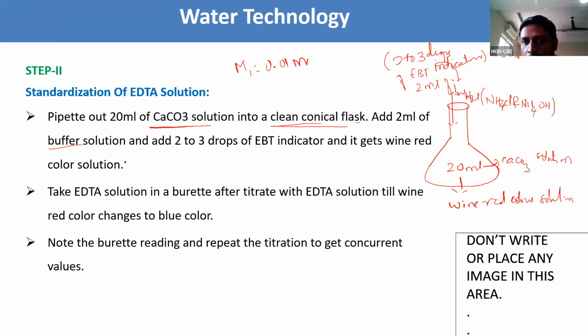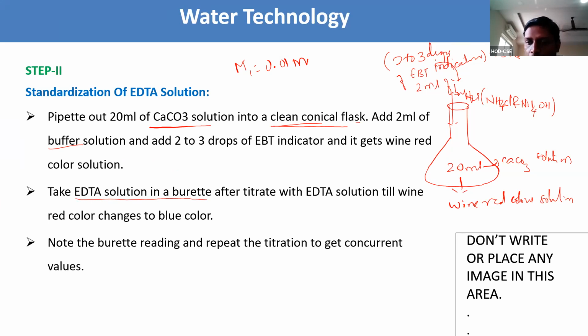Now the color of the complex here, whatever we got, is a wine red color complex. Now what we have to do is titrate. How are we going to titrate? Here, take EDTA solution. I have already said that we are always going to take EDTA in the burette. EDTA solution in the burette.